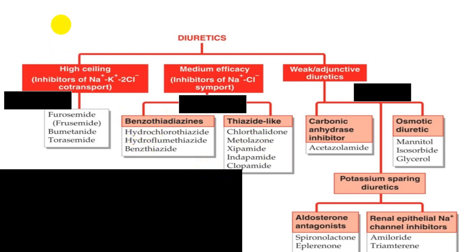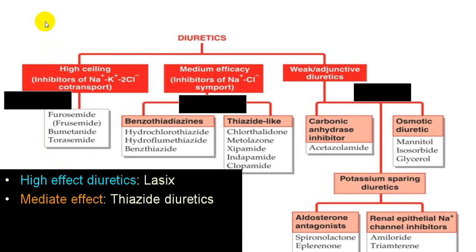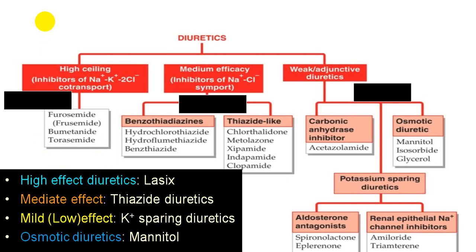Highly potent ones are furosemide and torsemide. Bumetanide is not commonly utilized. So you can divide them into highly effective, medium effective, and low effect, the last being potassium sparing diuretics, osmotic diuretics, and carbonic anhydrase inhibitors.